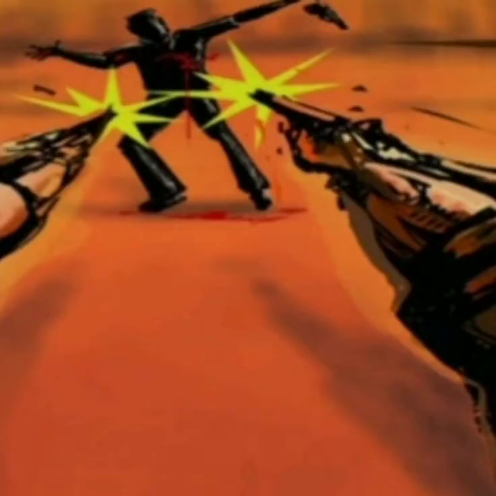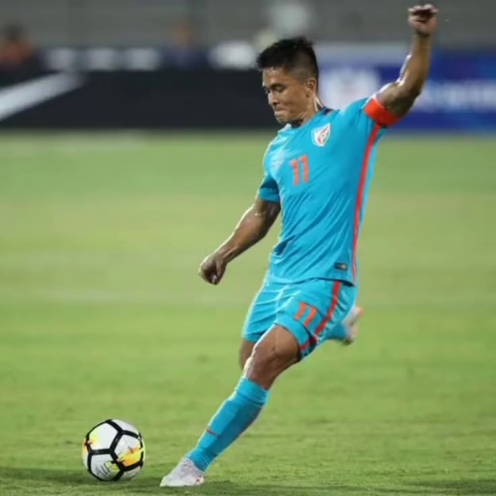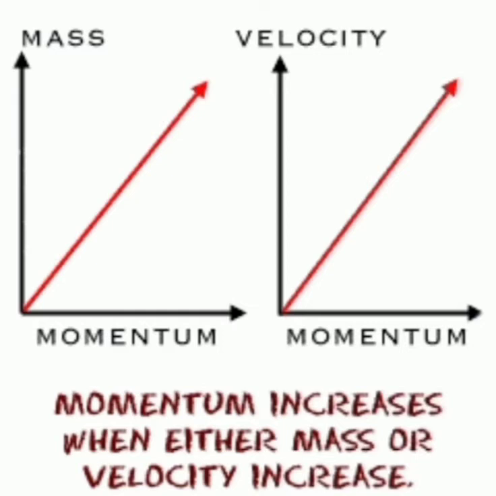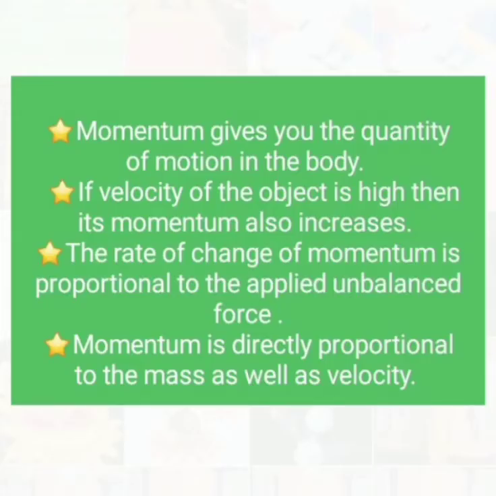A bullet hits a man, and a football also hits a man. The mass of the bullet is less compared to the mass of the football, but still the pain given by the bullet is more than the pain given by the football. So we can say that if the velocity of the object is high, then its momentum also increases. So what is momentum? Momentum gives you the quantity of motion in the body. If the velocity of the object is high, then its momentum is also increased.